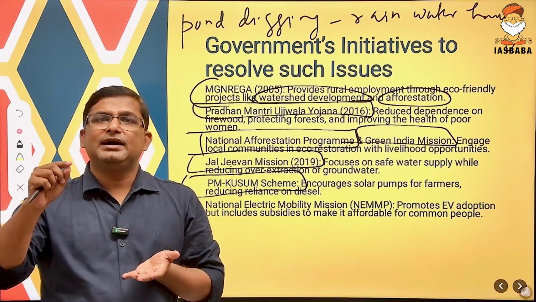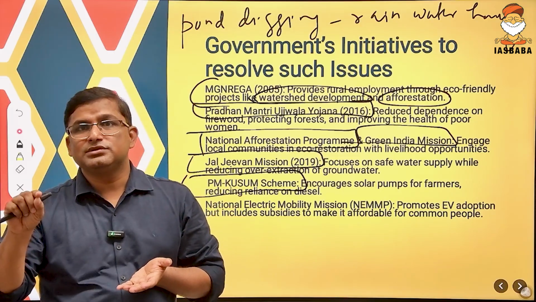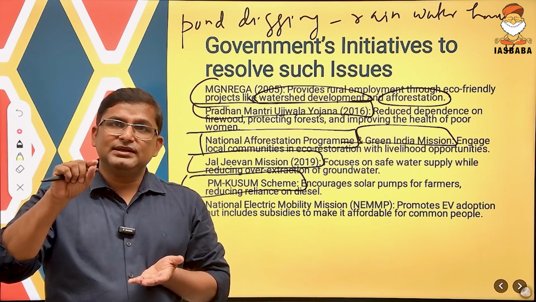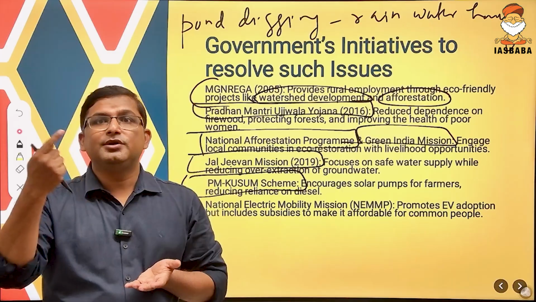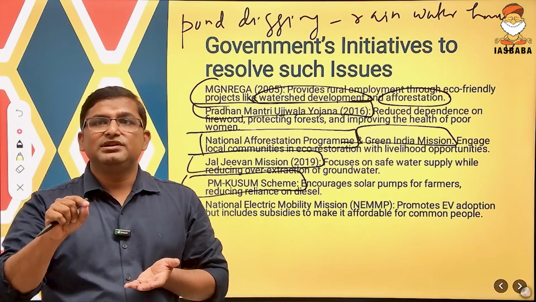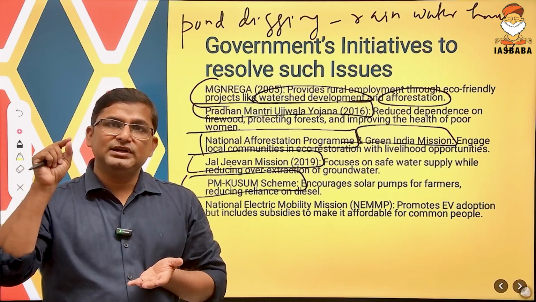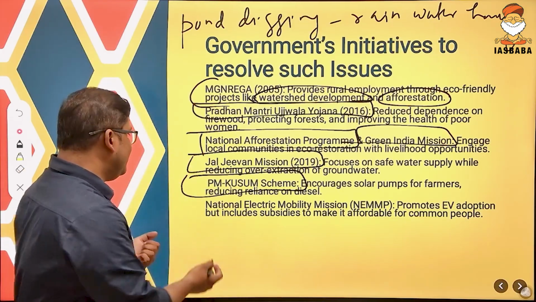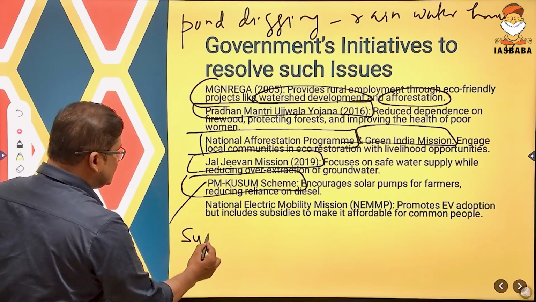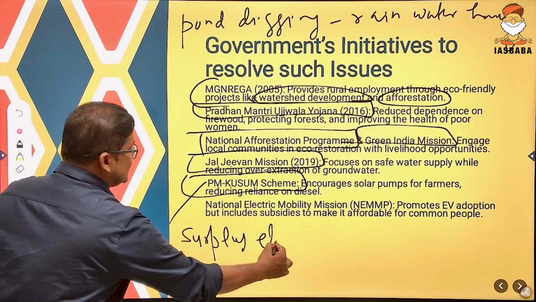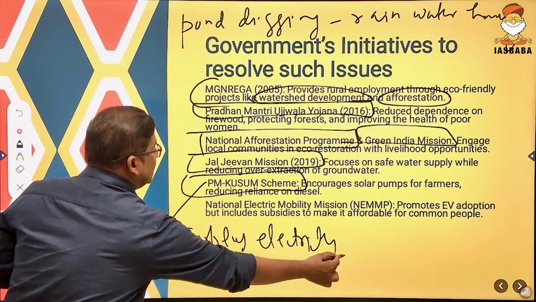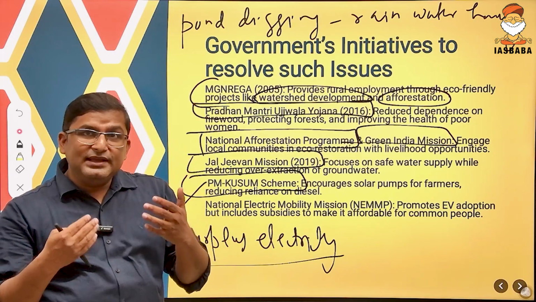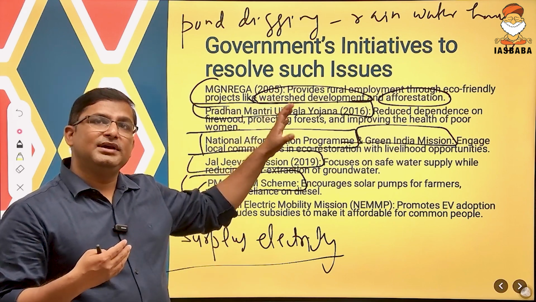Farmers' dependency on the coal based electricity will reduce. Farmer will get solar pump. This will lead to the green energy supported pump, as well as this will reduce the consumption of diesel or use of diesel in agriculture. At the same time, if they are producing surplus energy or surplus electricity, they can sell this surplus electricity to the government and also earn some money. So government is trying to resolve such irony by these things.